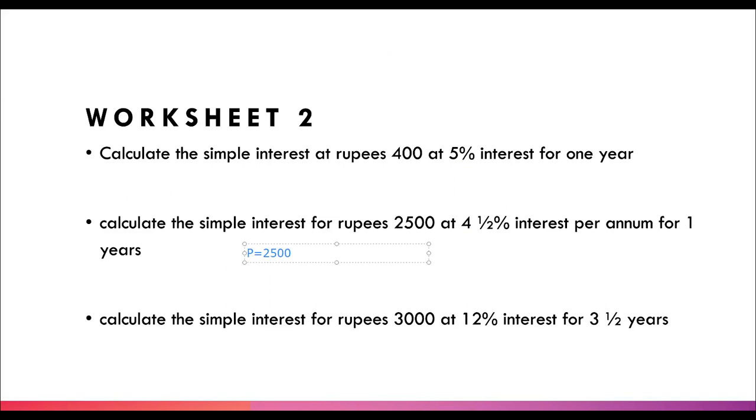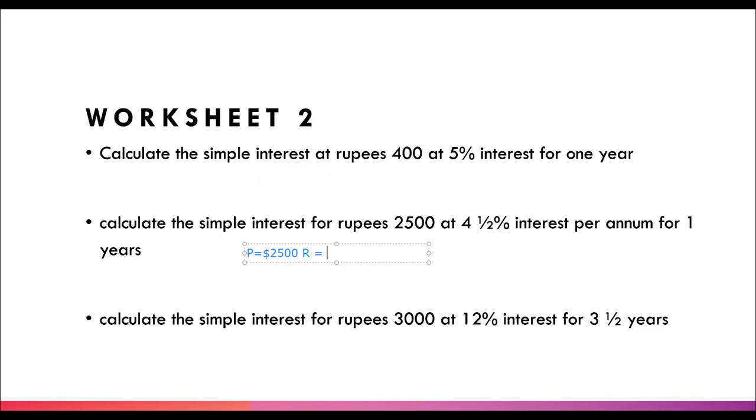Actually in all the parts we are given the amount in rupees, so you have to write the unit, that is the rupee symbol. I am typing from the keyboard, so I cannot put the symbol, so I am typing dollar here instead of rupees, but in your exam and in your notebook you have to write rupees, mention it. Now P is 2,500. R is 4.5.